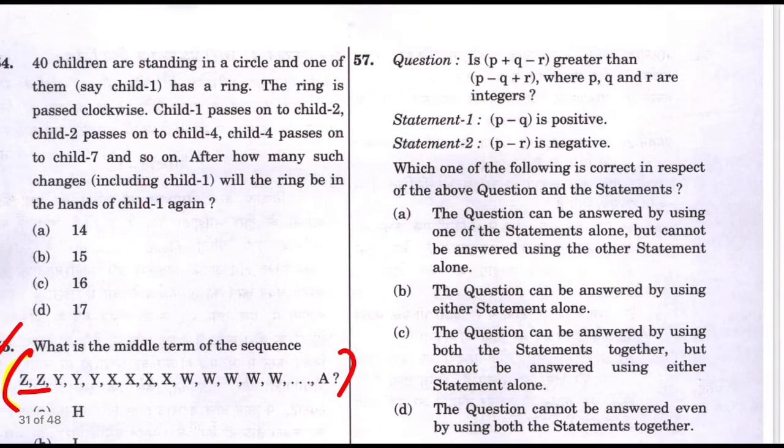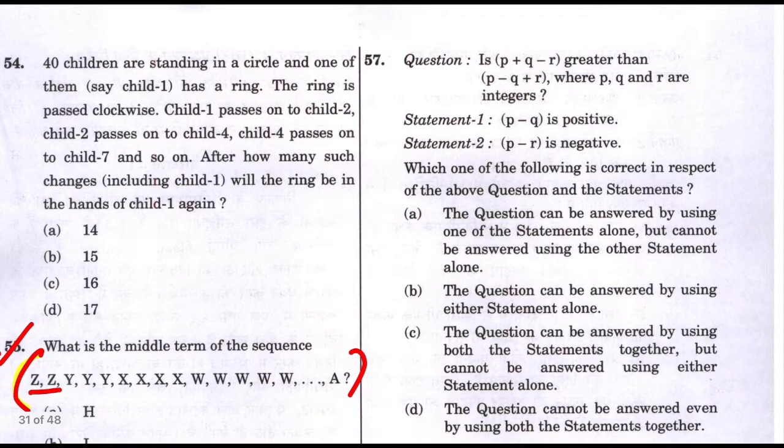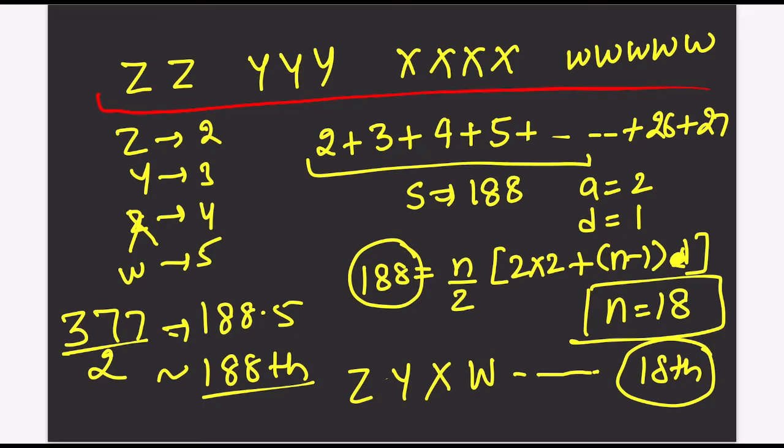Next part is: is P plus Q minus R greater than P minus Q plus R? The first statement is P minus Q is positive, and the second is P minus R is negative. Let's see. First thing they have given is P plus Q minus R is greater than P minus Q plus R. This is the question they have given to you, right?